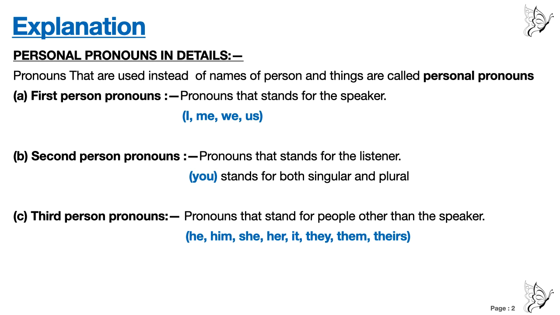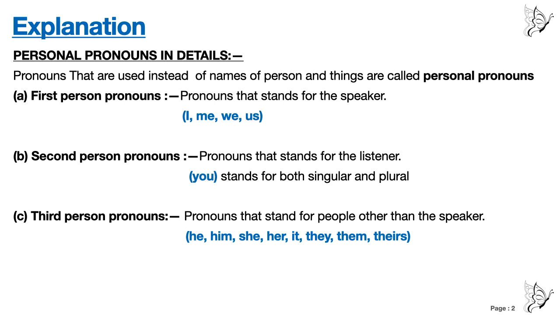First person pronouns: pronouns that stand for the speaker, that is I, me, we and us, are first person pronouns. Now when you say I, you are pointing towards yourself. When you say me, you are pointing towards yourself.